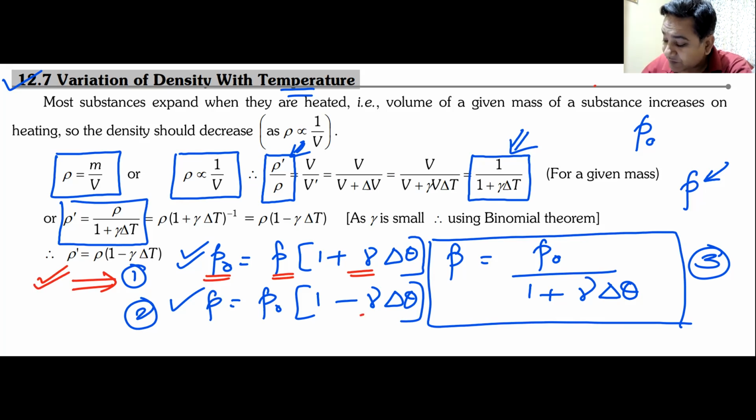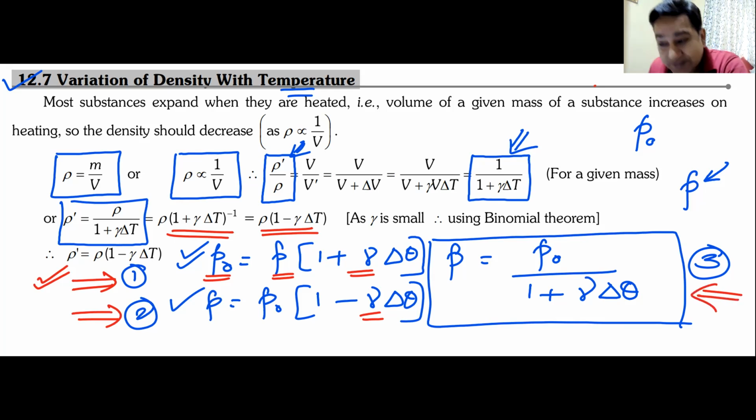Remember, this gamma is a very, very small number. This gamma is very, very small compared to 1. And therefore, using binomial expansion. Do you see a binomial expansion here? 1 plus gamma into delta theta raised to the power minus 1. And from there, you got this minus sign. Therefore, from equation number 1, you can derive equation number 2. And equation number 1 is derived from equation number 3.